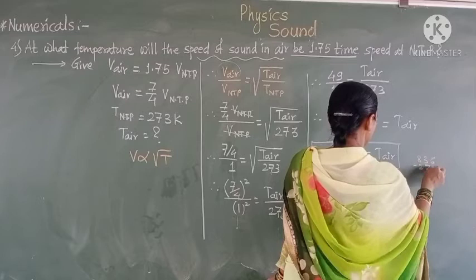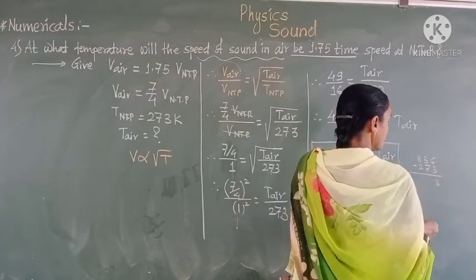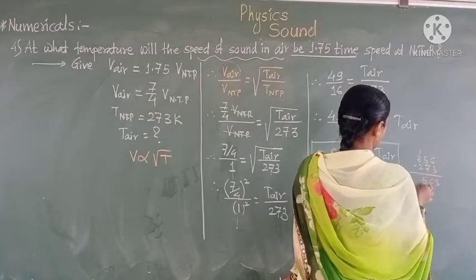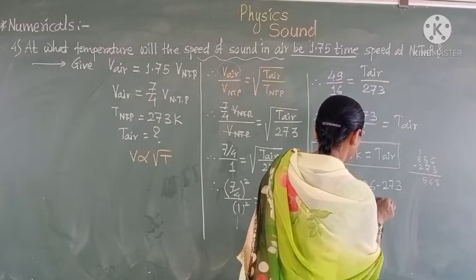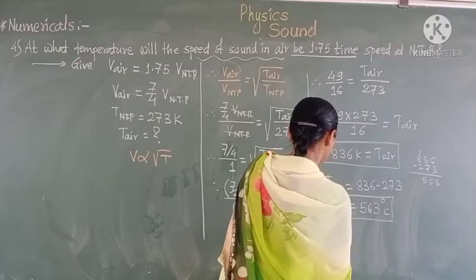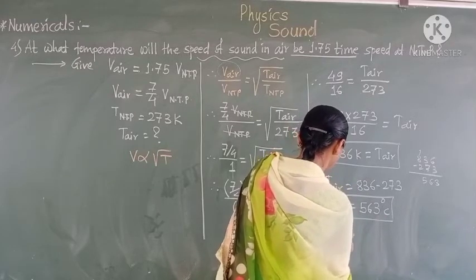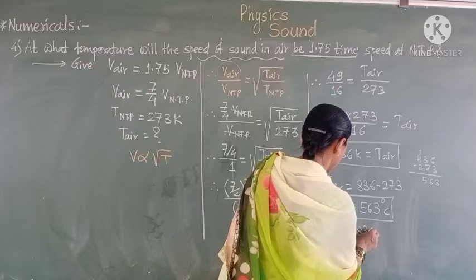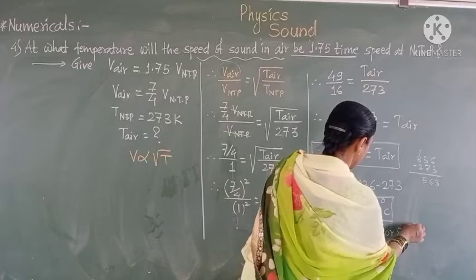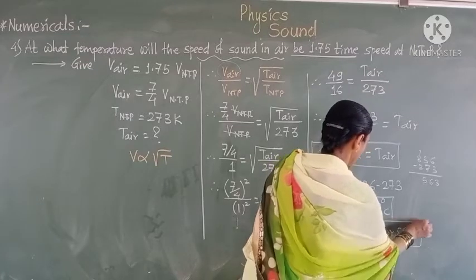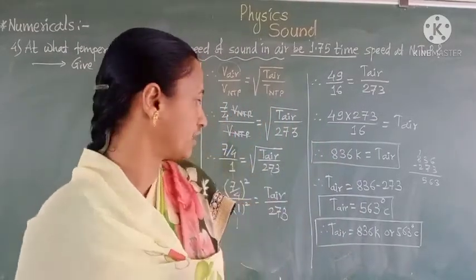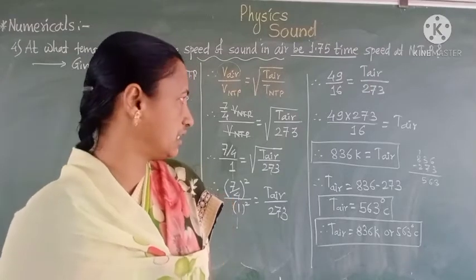836 minus 273: 3, 7, 6 are 30. Then we have written 7, 563 degree centigrade, that is the T air. Means we have to get the value T air which is equal to 836 Kelvin, or 563 degree centigrade. 836 Kelvin or 563 degree centigrade.